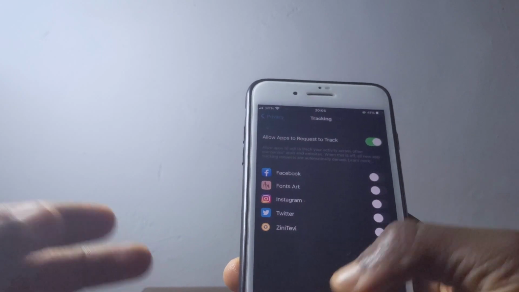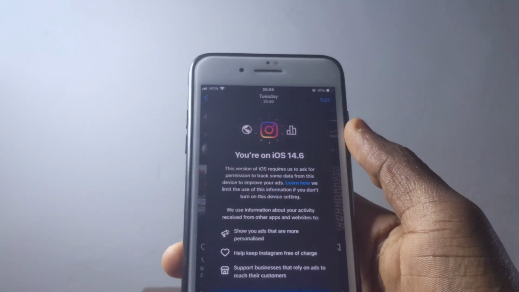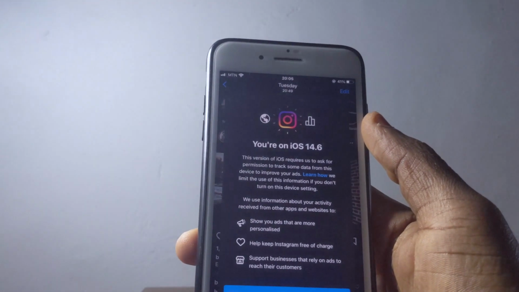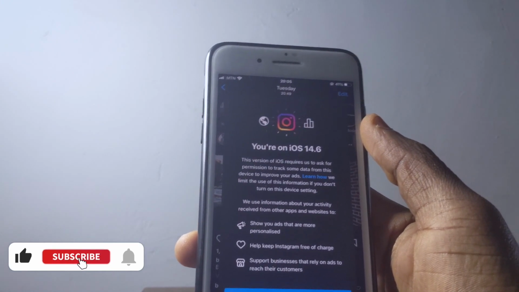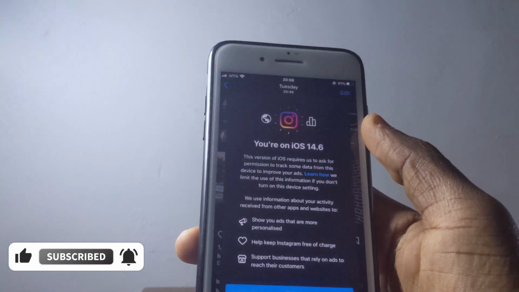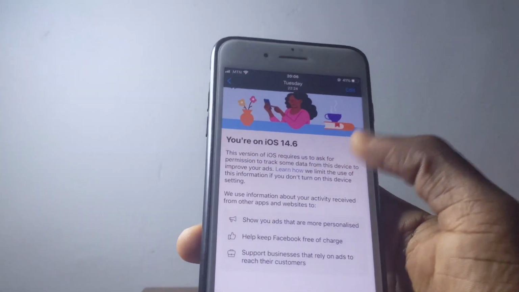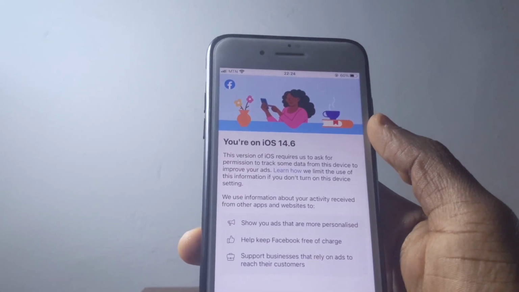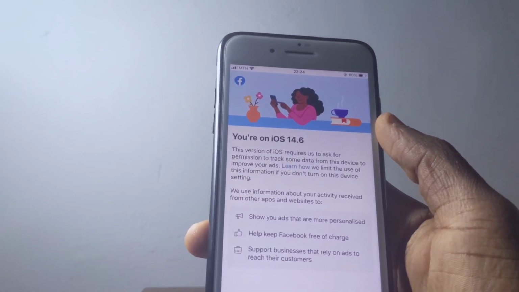And again, there are some splash screens I saw when I updated to iOS 14.6, and this is one. I updated to iOS 14.6, and when I went on Instagram, this was the splash screen I had. They were trying to tell me that they are going to be able to track me. So when I turn my app tracking transparency on, they are going to track me and serve me ads, and the same applies to Facebook. So if you update your phone and you see these kinds of things, you shouldn't be worried. It's probably Facebook trying to ask you in a polite manner. They want to track you and serve you ads.